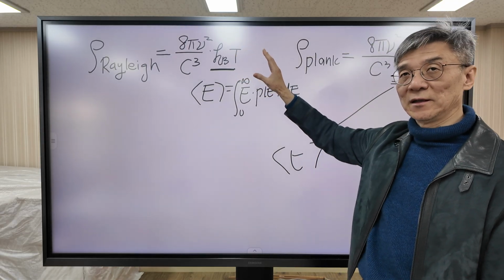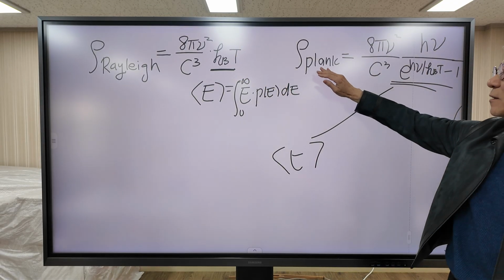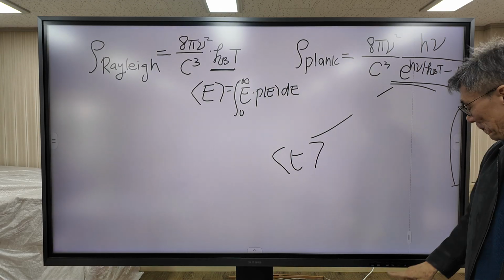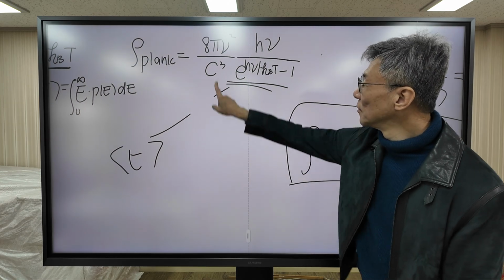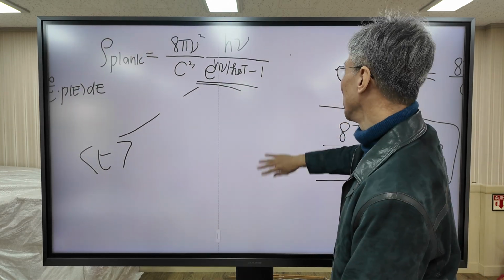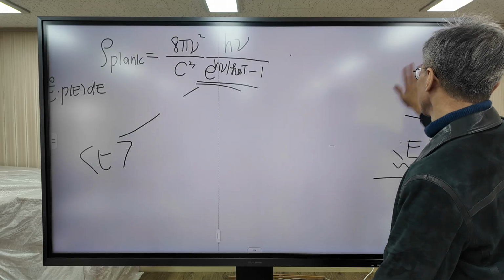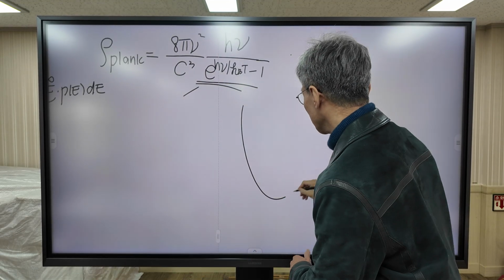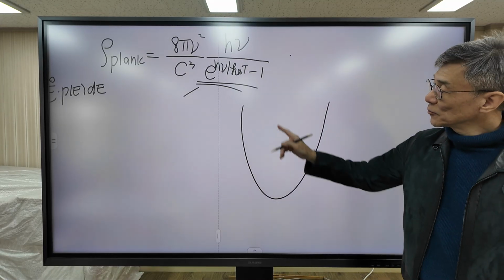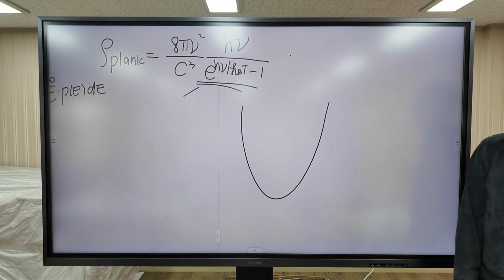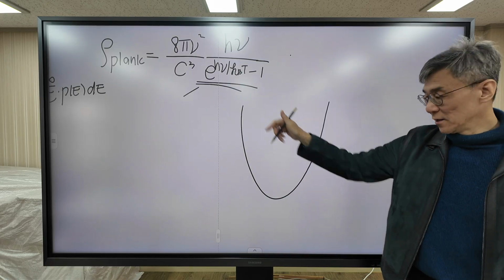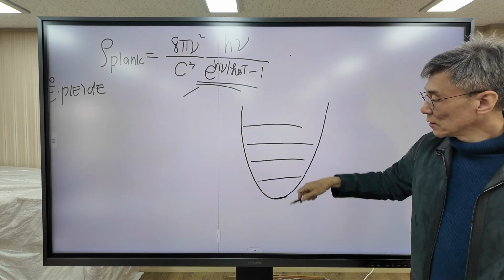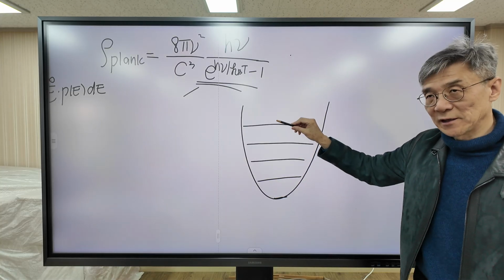explain the experimental data. So now Planck appears. Now it's time for Planck to step in to resolve this problem. Now let's move on to Planck. Planck made a radical assumption. He assumed that this is the oscillator energy, and that energy is not continuous. Energy is quantized, which looks like this. The oscillator can have only these discrete values of energy.